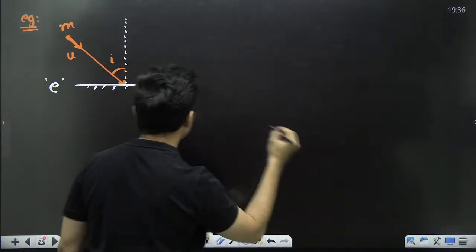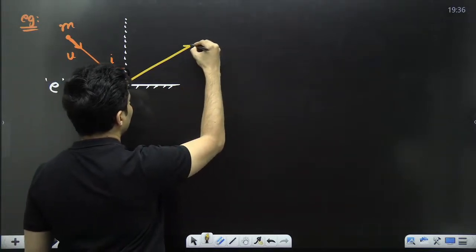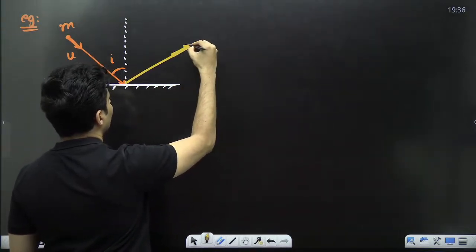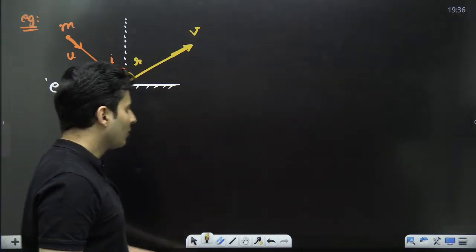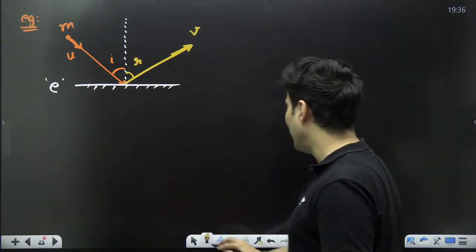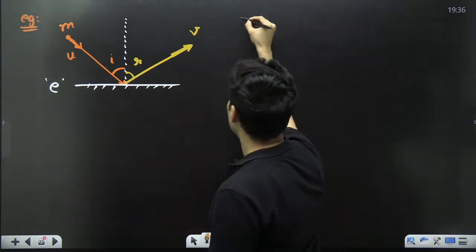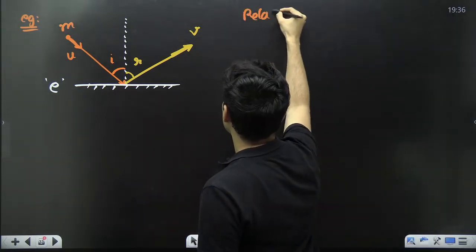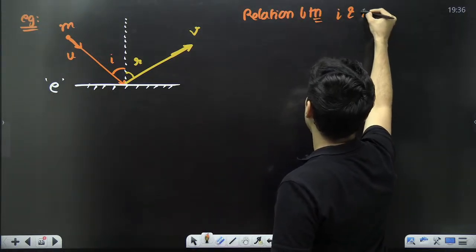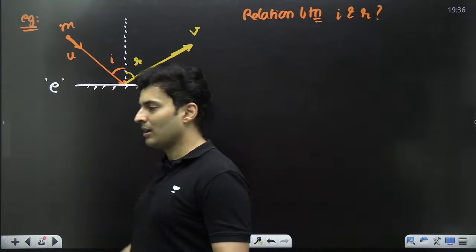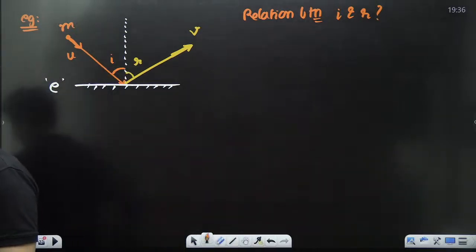So after the collision, it will reflect like this, maybe with a new speed v, and it will make a new angle r. The question is to find the relation between i and r. Angle of incidence and angle of reflection.